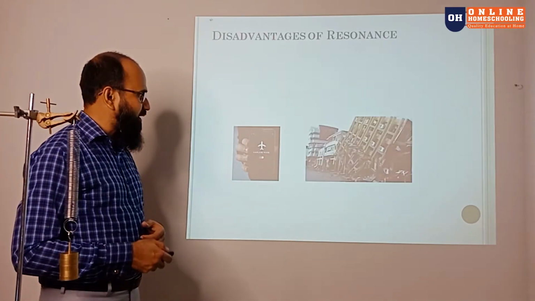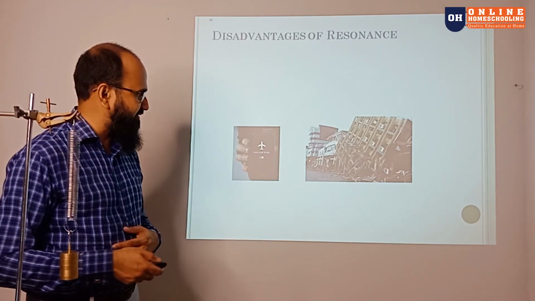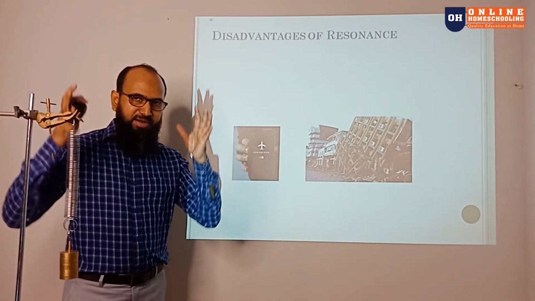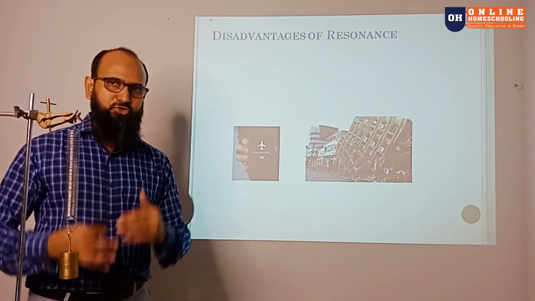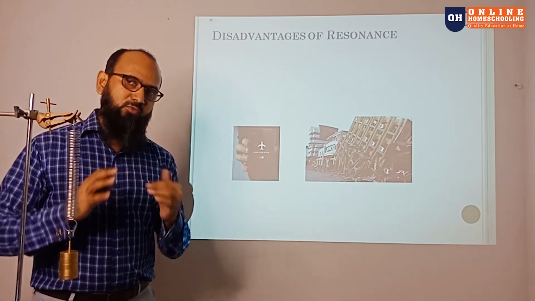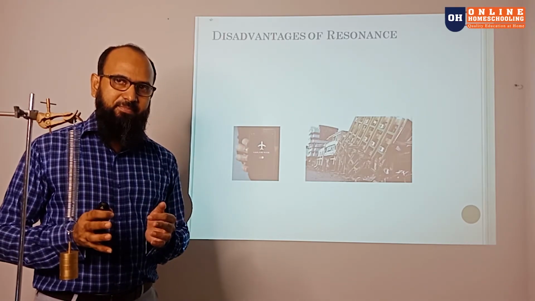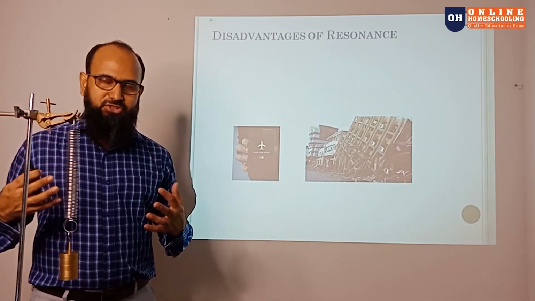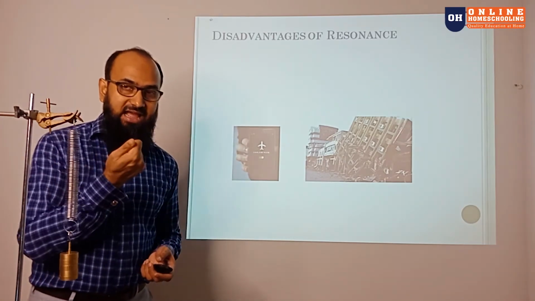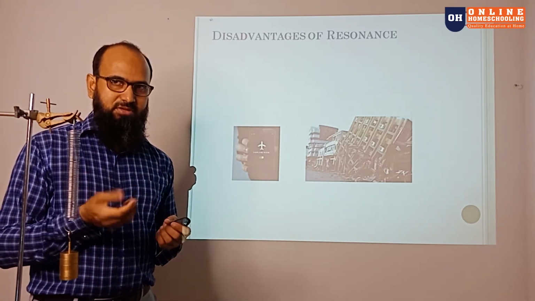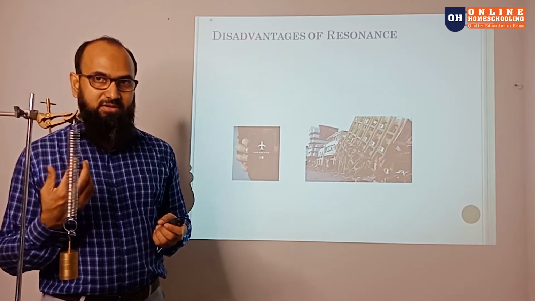Another one is the catastrophe that can happen with an earthquake. If a building's own resonance frequency matches the seismic wave of the earthquake, there will be maximum amplitude of vibration, so it is going to collapse. You know, a wine glass can be broken by making a sound.